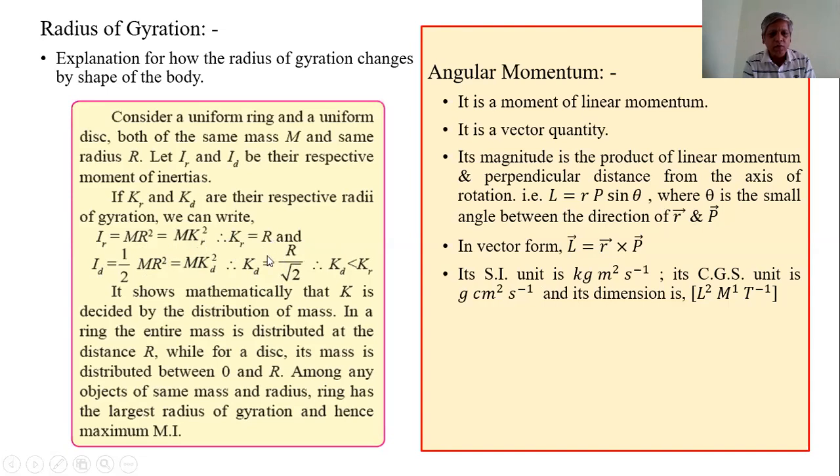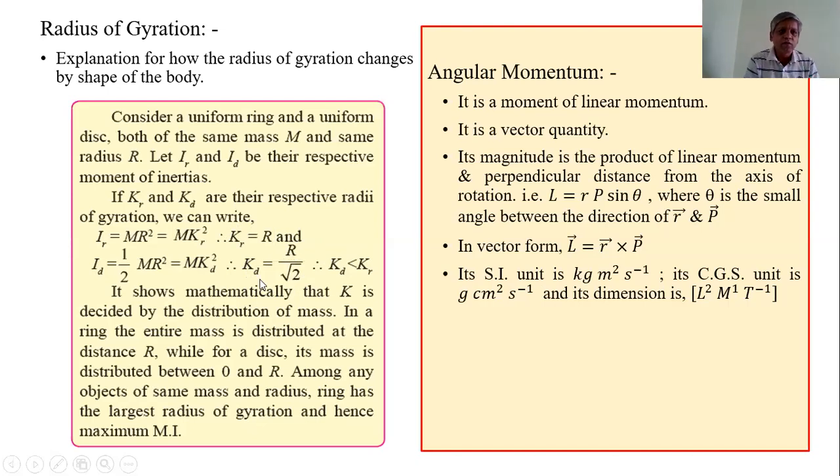From these two equations, it is clear that the radius of gyration is larger for the ring and smaller for the disk. Therefore, it is clear that the mass distribution is widely larger for the ring than the disk.